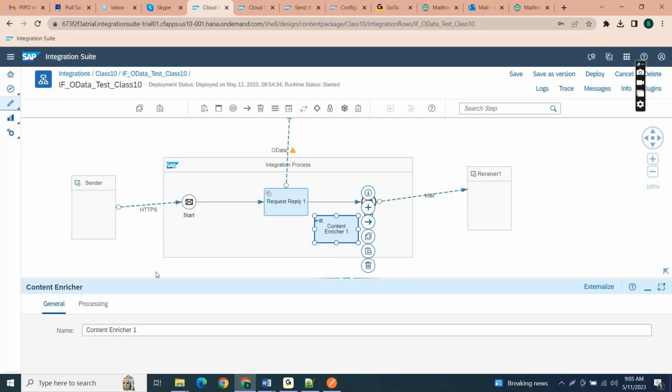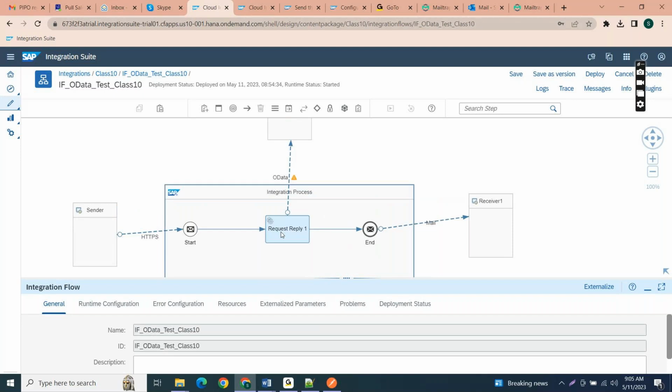We'll discuss this part later. Just focus on this request reply. That means we can connect with the third party service, and whatever response we get from the OData service will be sent to the target system.